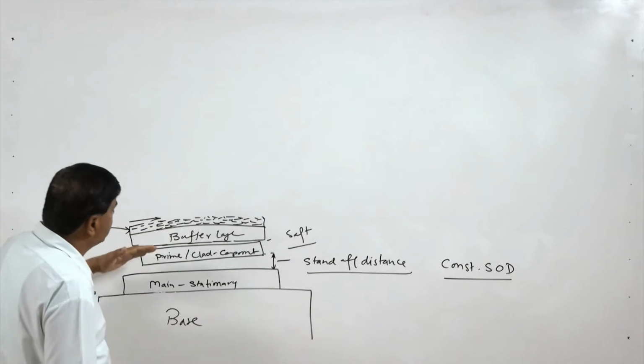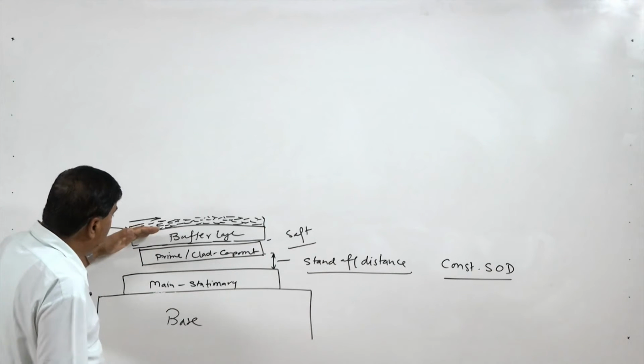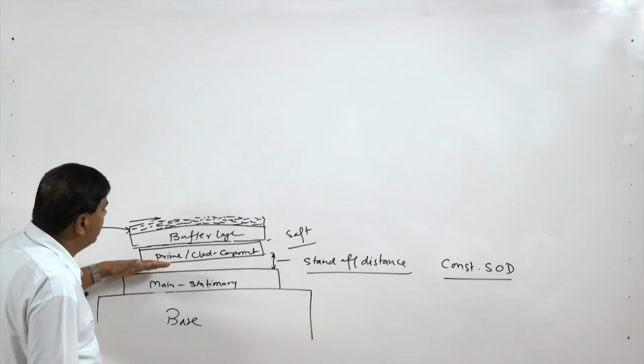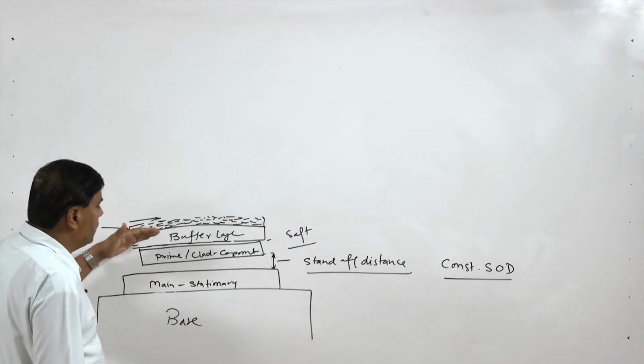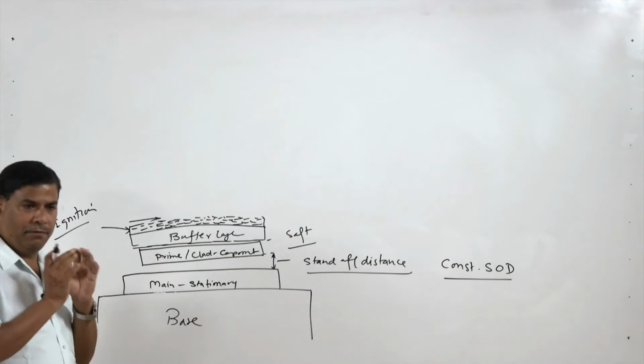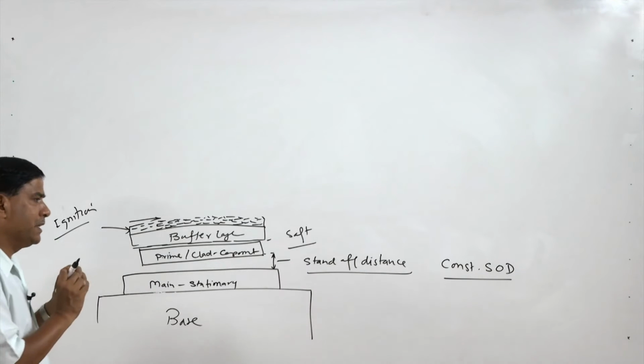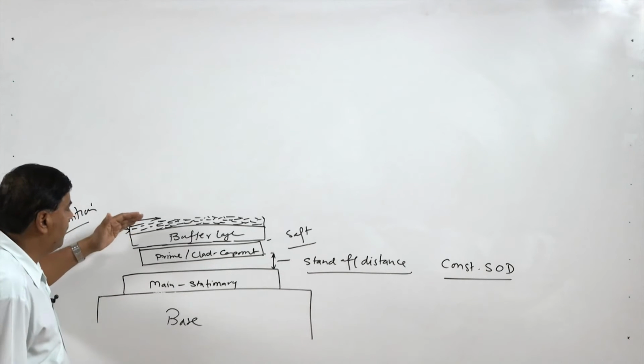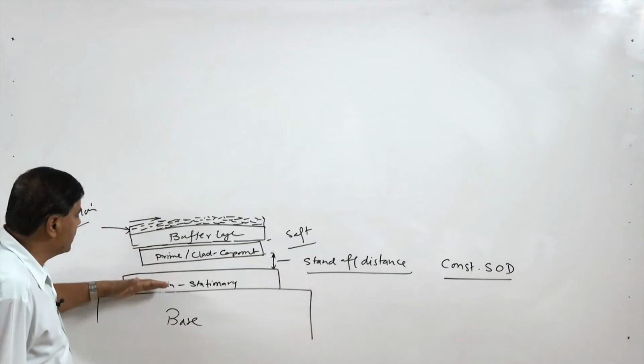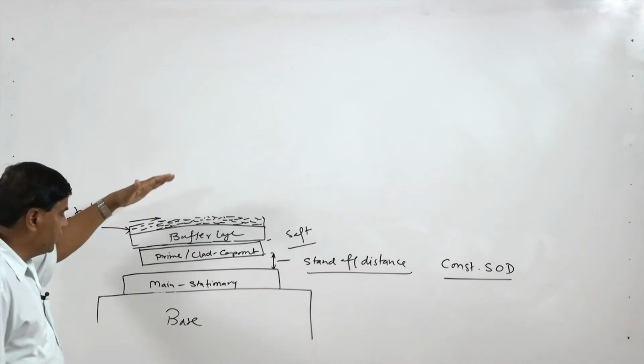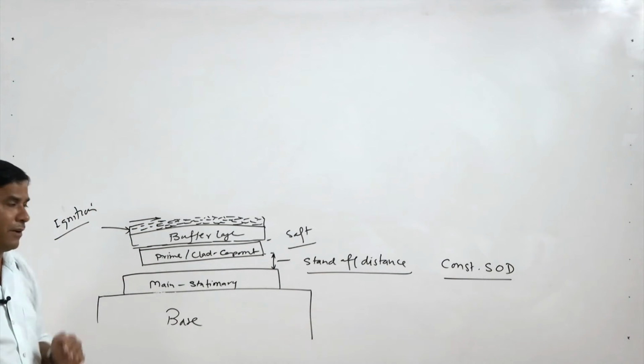As and when the explosion starts, the prime component is pushed and accelerated with huge velocity towards the main component.